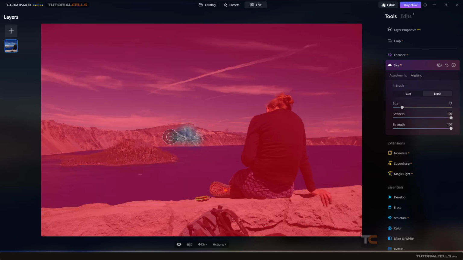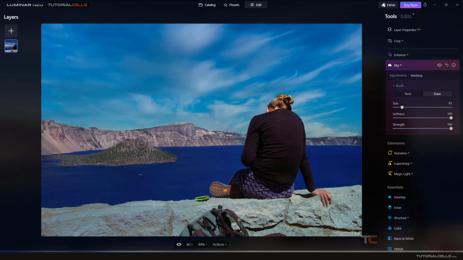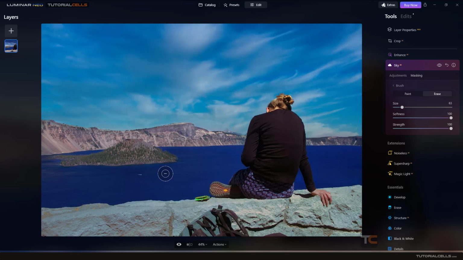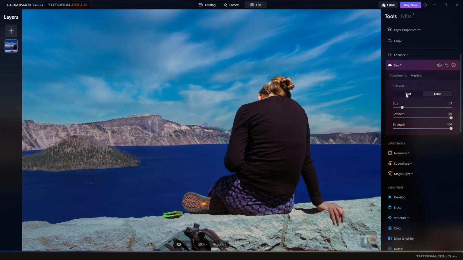Now as you can see, it's deleting all of these red parts. Red means this sky tool affects all of these parts. I want to delete these parts. It means, okay, I don't want you to affect any changes here. When you delete them, it turns this mountain back to the original image. Nice. As you can see, it is brighter than this. Okay, right?